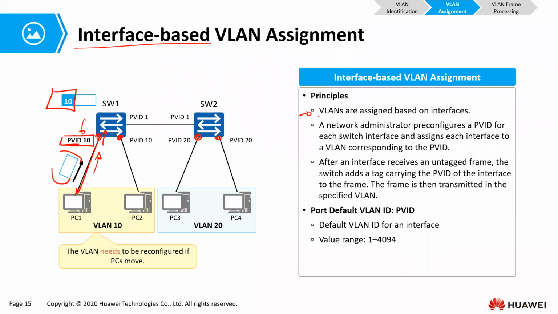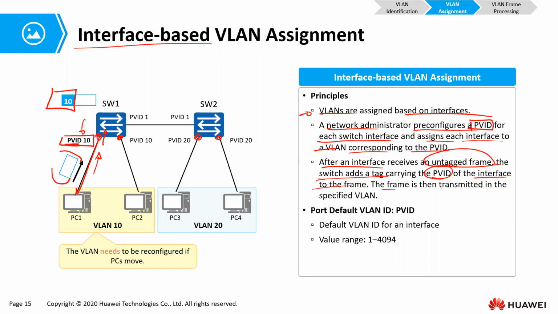So basically, for port-based VLAN assignment, VLANs are assigned based on the interfaces. A network administrator pre-configures a port VLAN ID for each switch interface and assigns each interface to a VLAN corresponding to the port VLAN ID. After an interface receives an untagged frame, the switch adds a tag carrying the port VLAN ID of the interface to the frame.